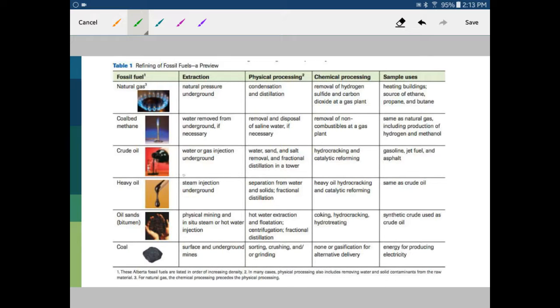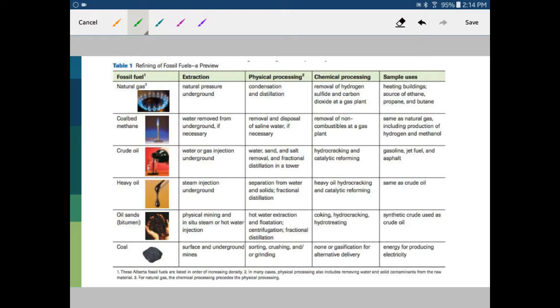Okay, we have crude oil and we have water or gas injection underground. A lot of our wells in central Alberta use water extraction for this. Often we have to use a variety of hydrocracking and reforming as well as fractionation to get any sort of product out of this crude oil. Heavy oil is involved in steam injection, and it has the same uses as crude oil. Again, we would have to have some sort of reforming or fractionation to get a useful product out of that.